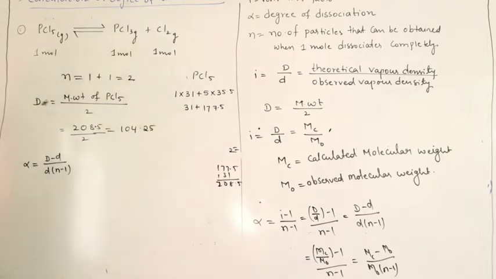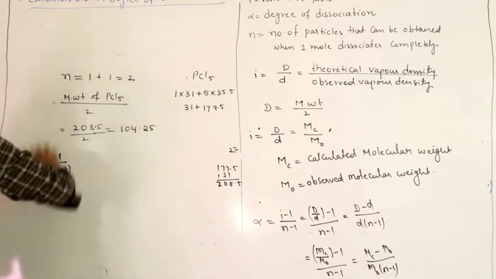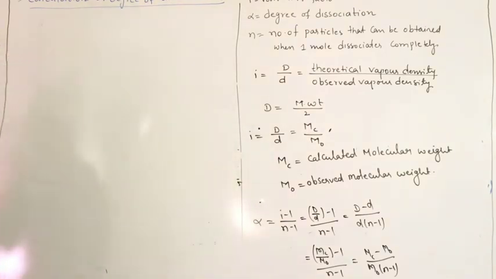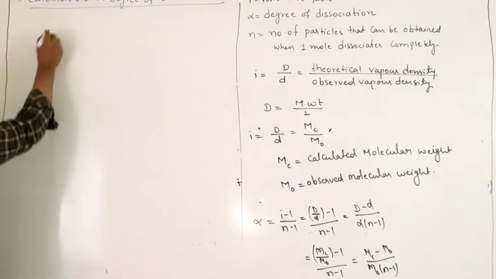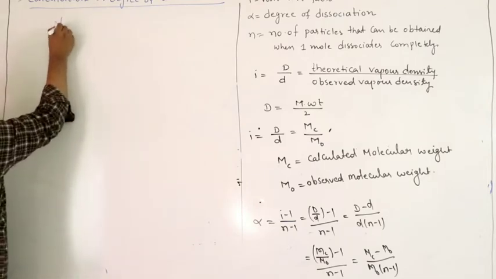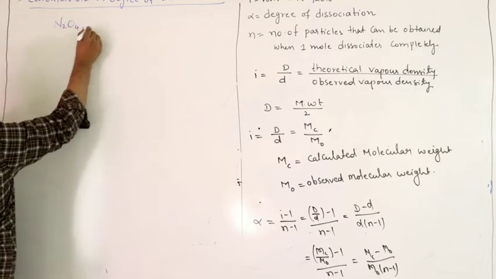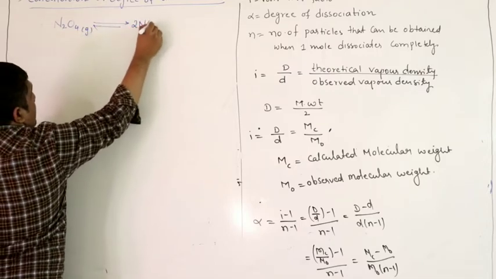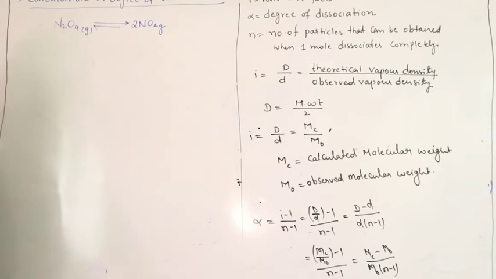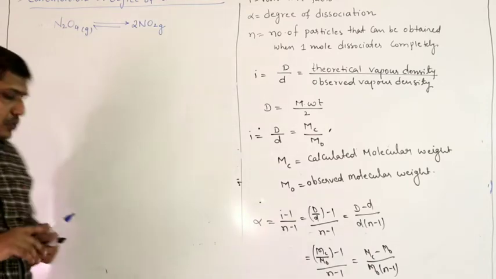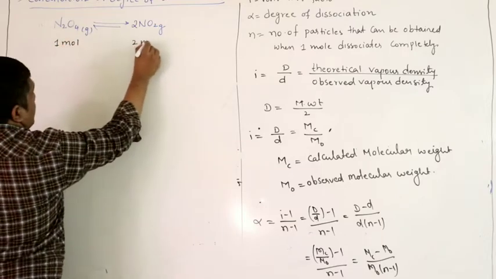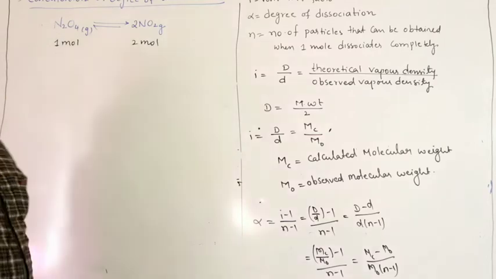In a similar way, let us take one more example. N2O4 on decomposition gives 2 moles of NO2. 1 mole of N2O4 on complete decomposition gives 2 moles of NO2.